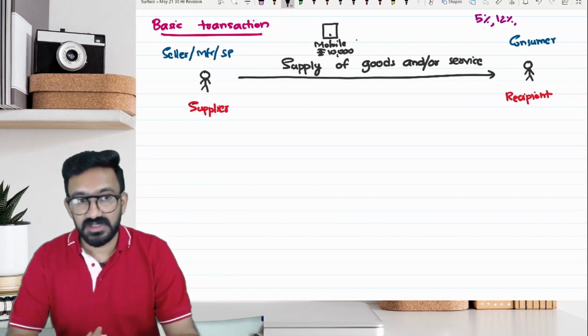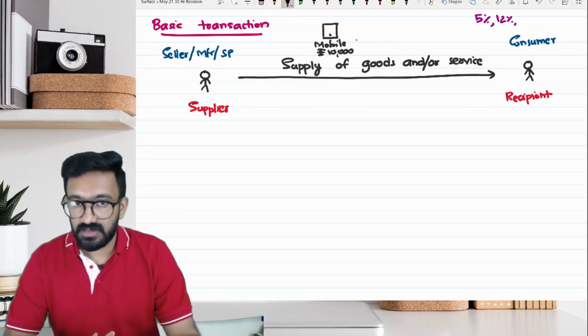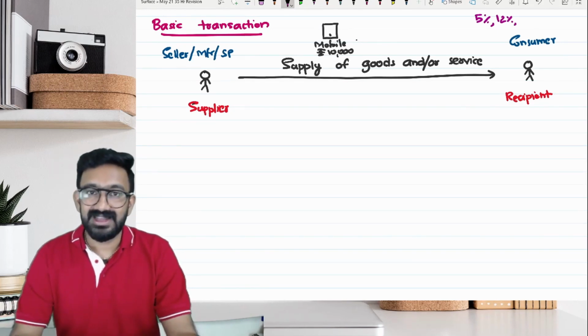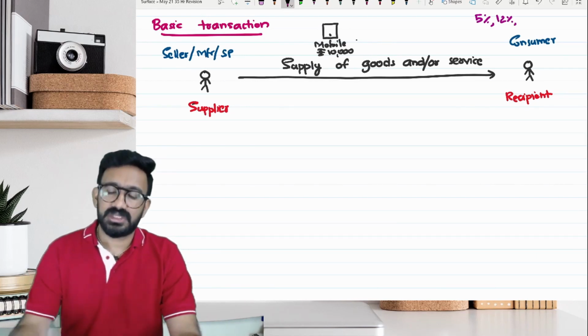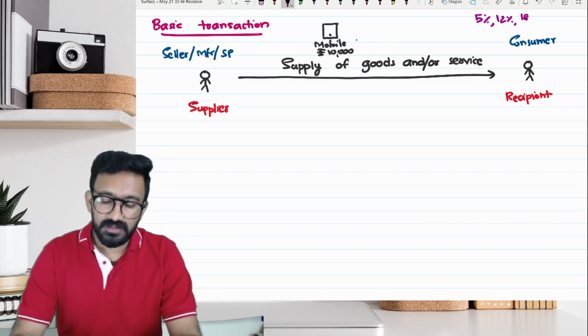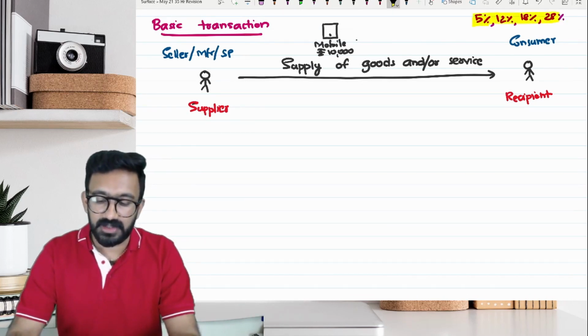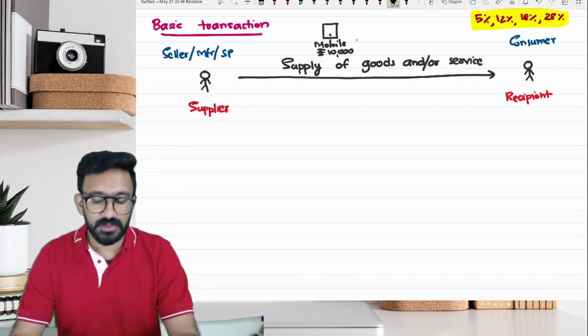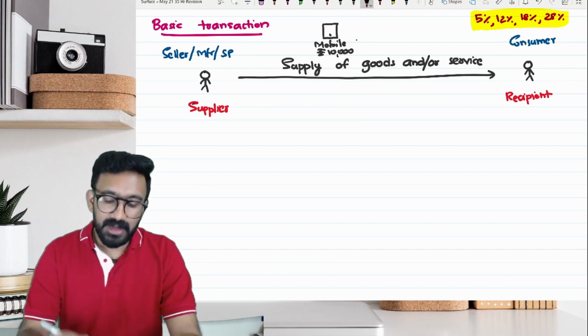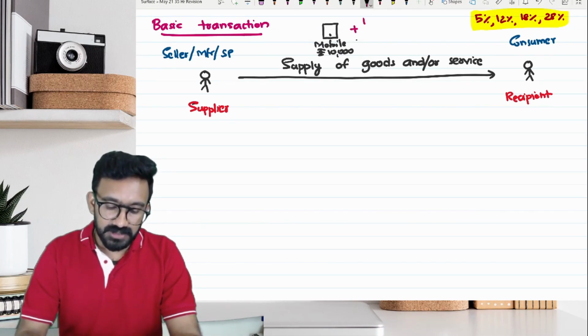Payable GST, okay, there are exemptions, all that is there, 0, nil and all that. But let us take the GST payable rates generally. What is the maximum rate? 28%. These are the general rates that we have for GST at this particular point: 5%, 12%, 18%, 28%. So a mobile phone is subject to GST at 18%.